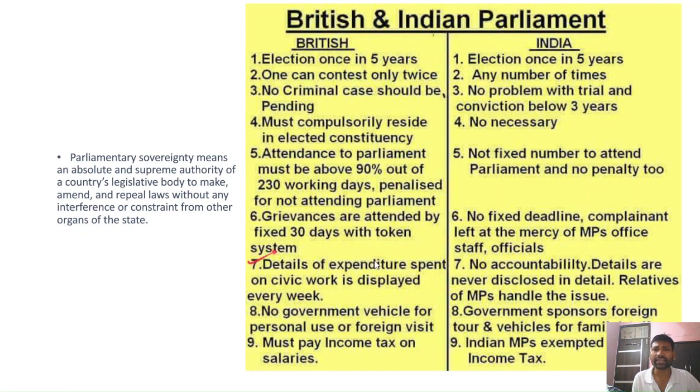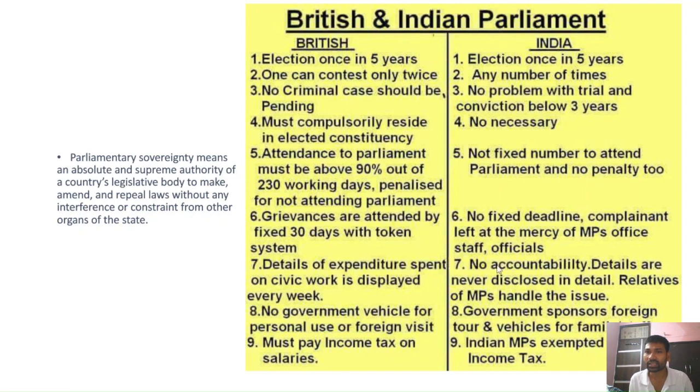And seventh, details of expenditure spent on civic work are displayed every week. So civic works take place, and the expenditure on the civic works is also displayed every week.